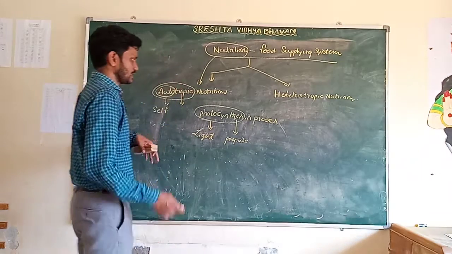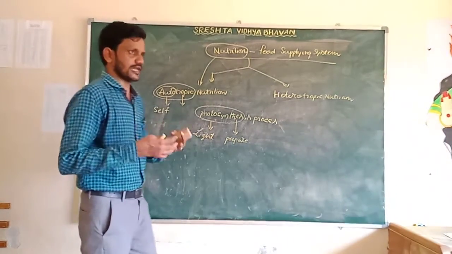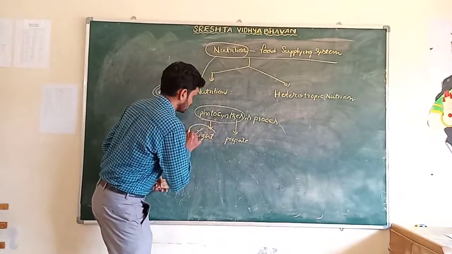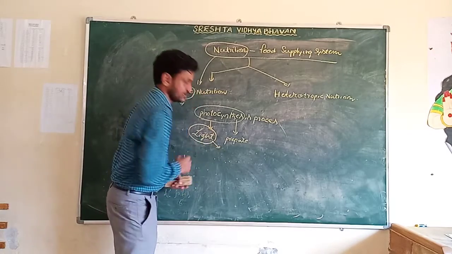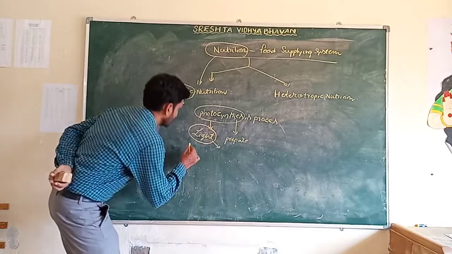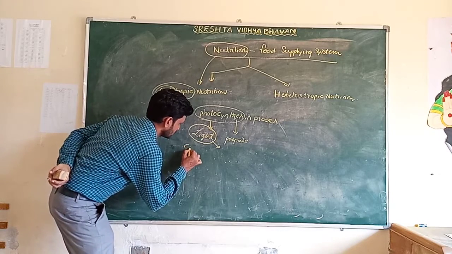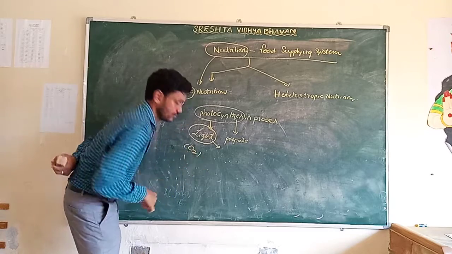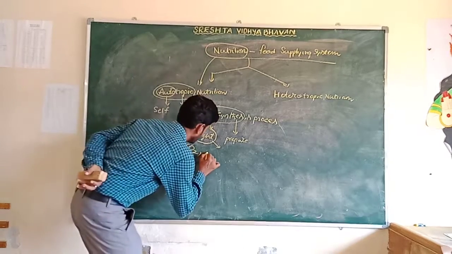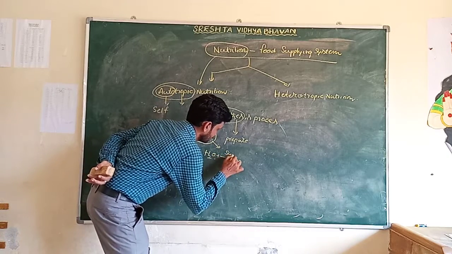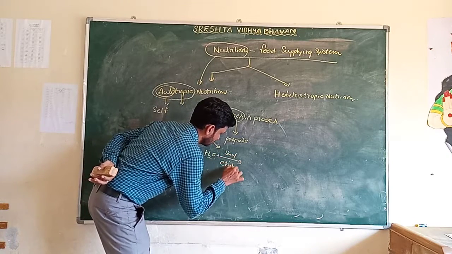Photosynthesis utilizes carbon dioxide and water, and light is most important in the process. They utilize carbon dioxide, water and sunlight in the presence of chlorophyll.